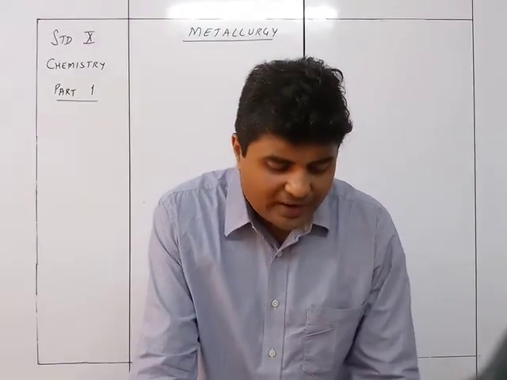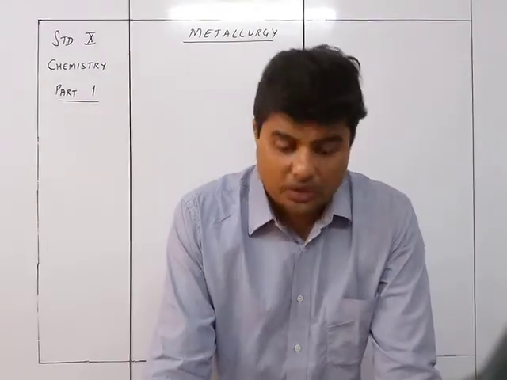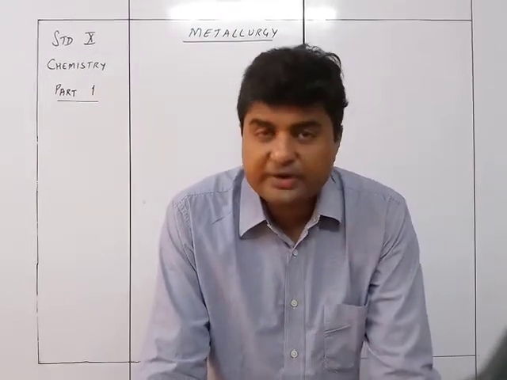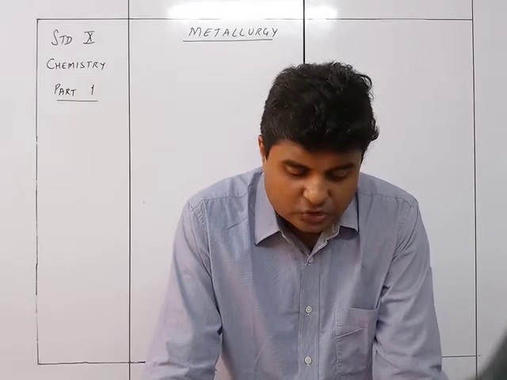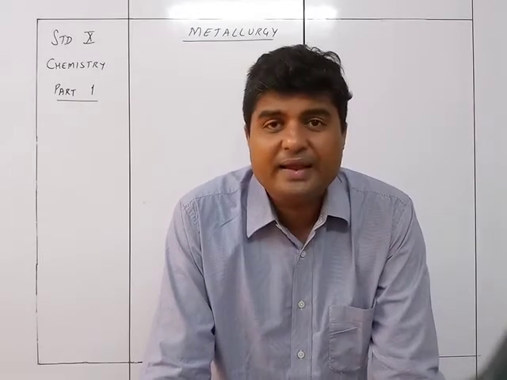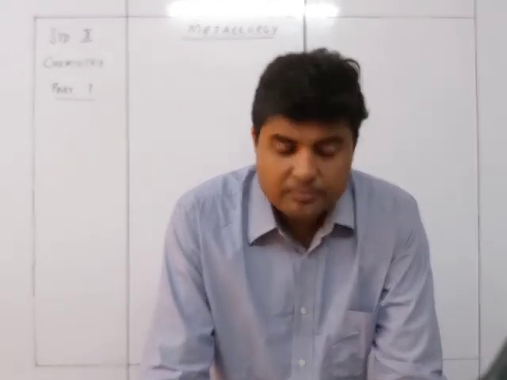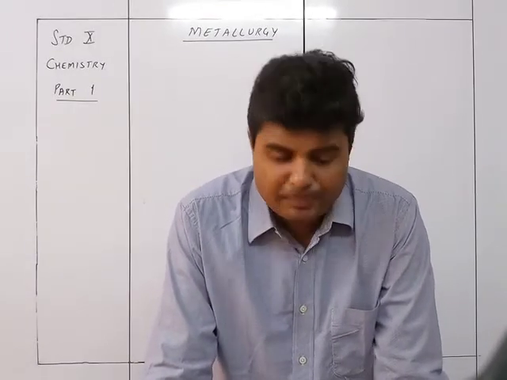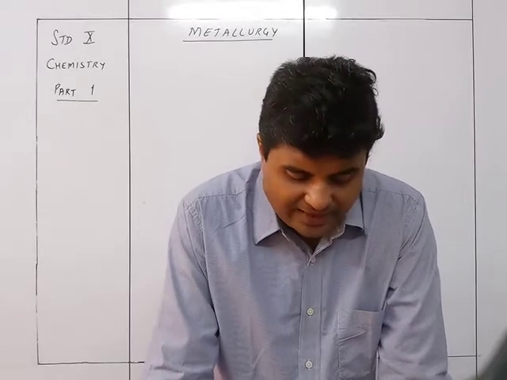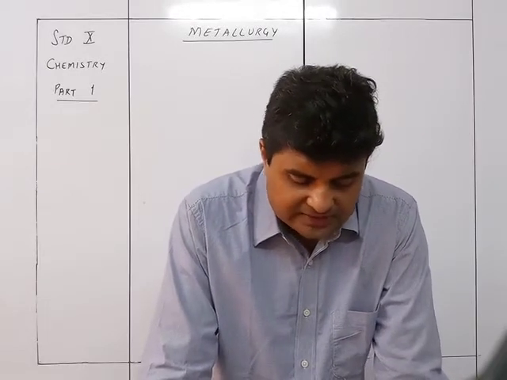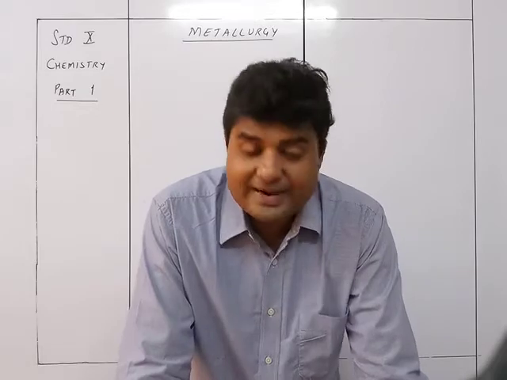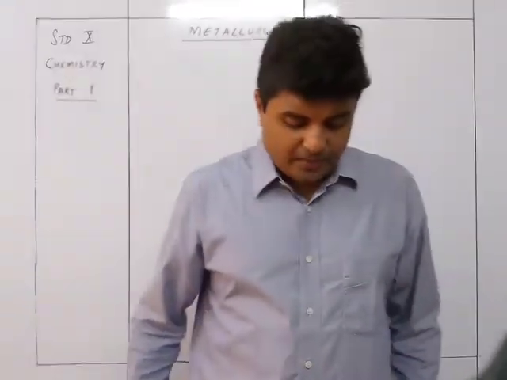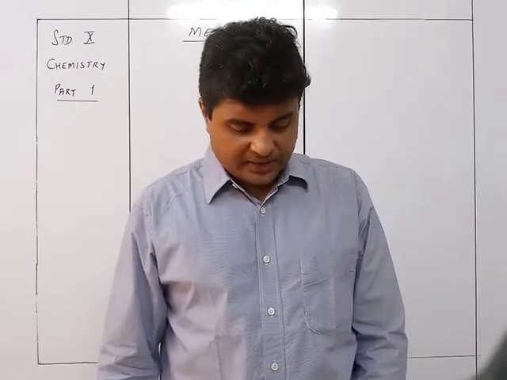So the common ores of aluminum, zinc and iron, this is what you need to learn. Bauxite, hydrated aluminum oxide, Al2O3.2H2O. Cryolite, sodium aluminum fluoride, Na3AlF6. Corundum, aluminum oxide, Al2O3. Ores of zinc: zinc blende, zinc sulfide, ZnS. Calamine, zinc carbonate, ZnCO3. Zincite, that is zinc oxide, ZnO. Ores of iron: hematite, the main ore, iron(III) oxide, Fe2O3.